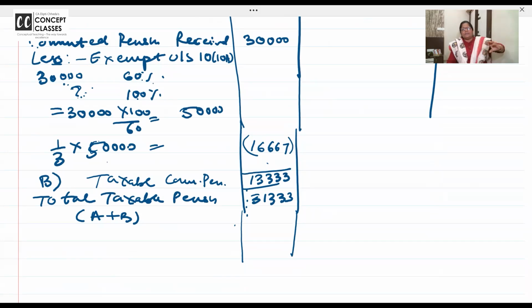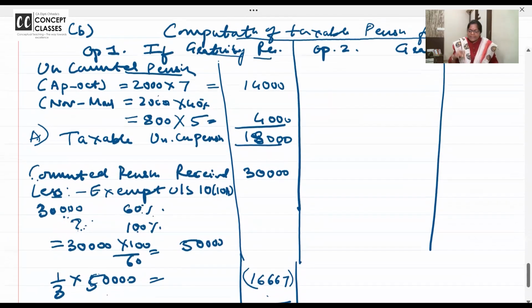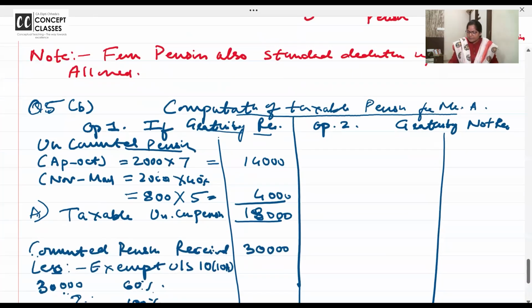Now, did you follow where the standard deduction comes? After gross salary: basic, DA, allowance, perquisite, retirement benefit. After all the stories are over, then you get a standard deduction. Till last year it was 50,000. Now it is 75,000. Okay, all clear? Yes, ma'am. Chalo. I think on the right side now we can work together.